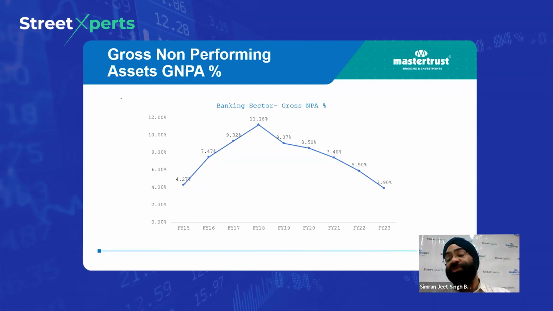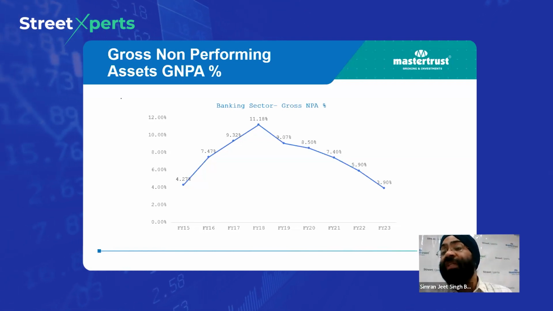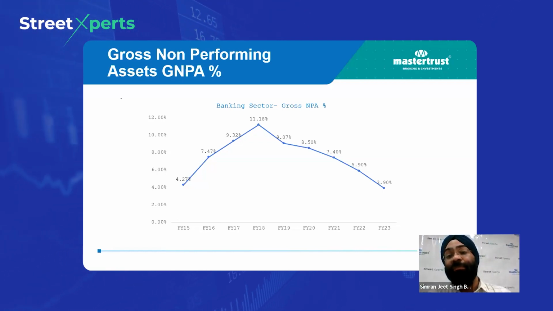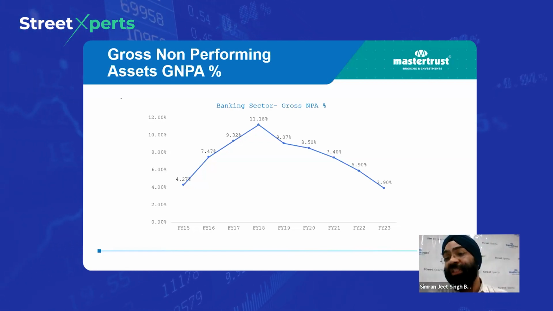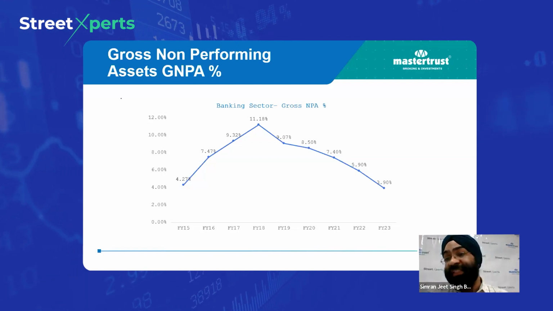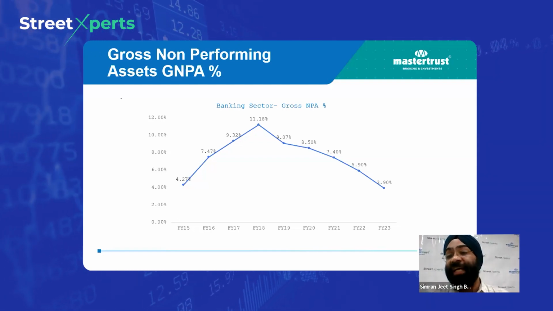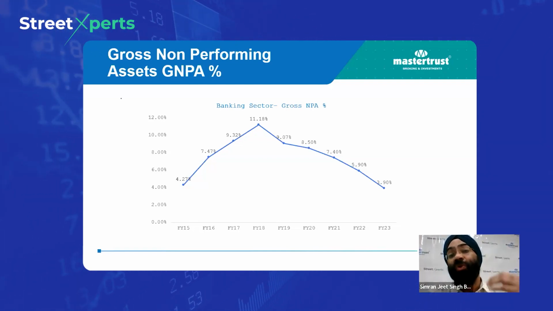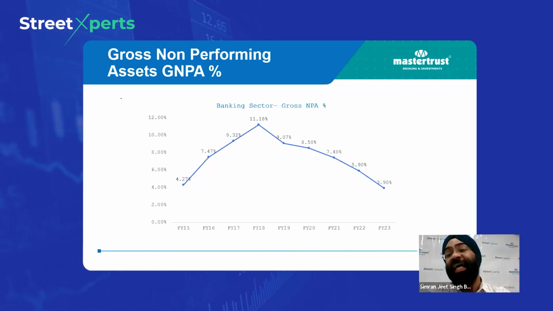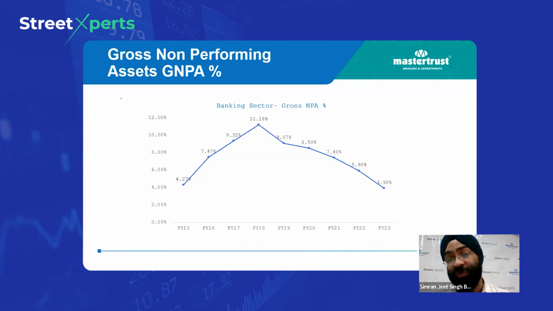This has been possible because of the stringent policies by our RBI and our government, which has created fear in the minds of the founders and promoters who have taken loans from the banks. The time has come for them to pay back to the banks, and they can't hide it in the future.